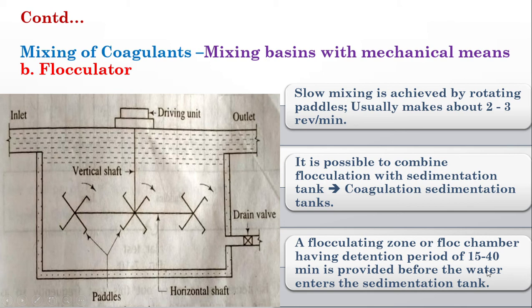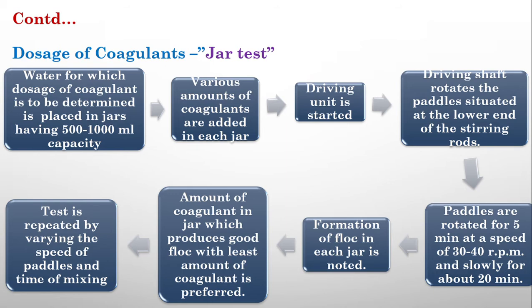Normally a detention period of 15 to 40 minutes will be given for the travel of water from the inlet to the outlet. So this is about the mixing of the coagulant. Now we have mixed the coagulants. Now we should know how much coagulant is to be mixed, the dosage of coagulant. That we can find out by means of a jar test, a test used for finding the amount of coagulant to be mixed in water.